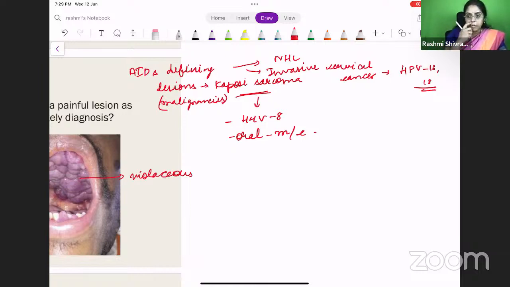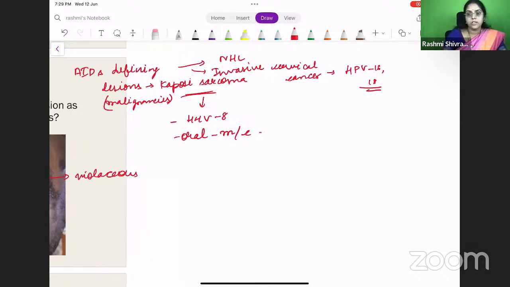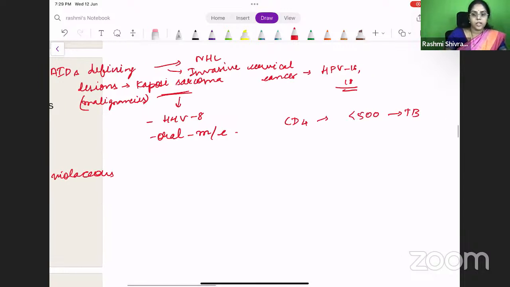Okay, so you need to remember the CD4 count and the infections which are most likely caused. This is very, very commonly asked. You can remember this and it is quite easy to remember also. If the CD4 count is less than 500, it is mostly tuberculosis and it happens very easily. They have a very low threshold for tuberculous infection. So if the CD4 count is less than 500, they develop tuberculous infection.